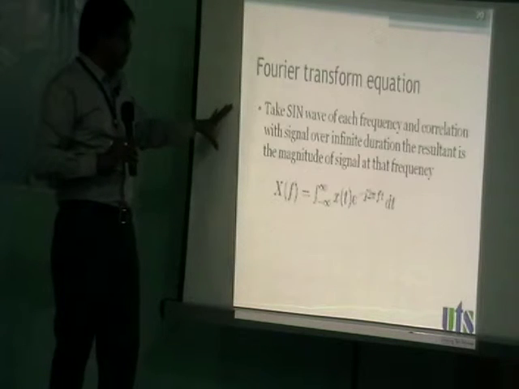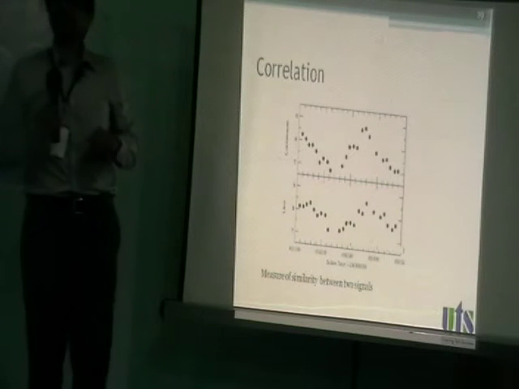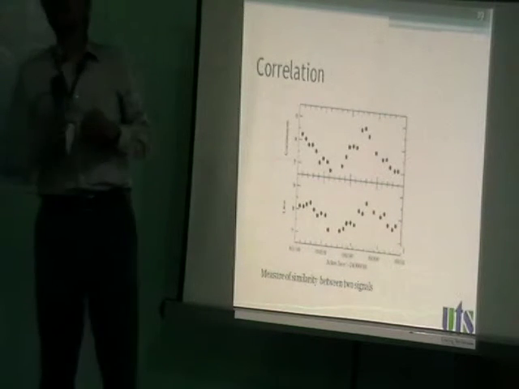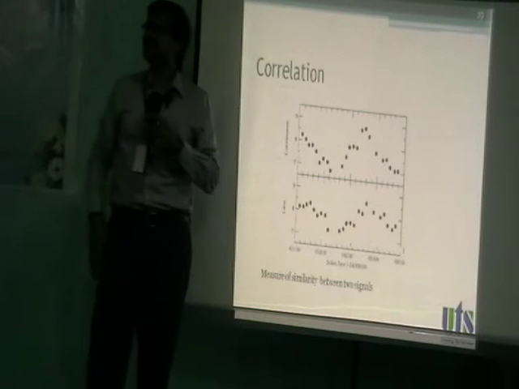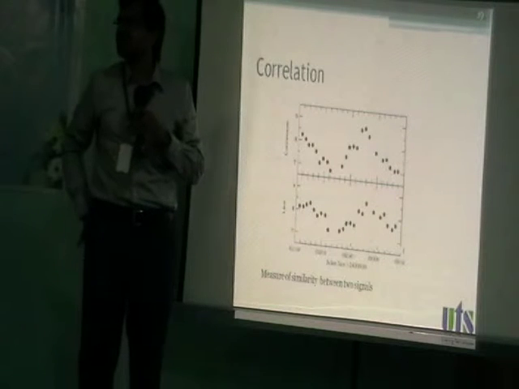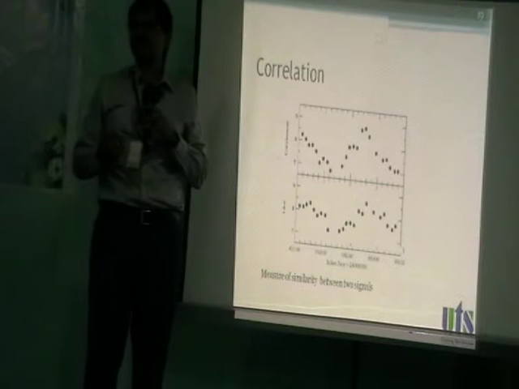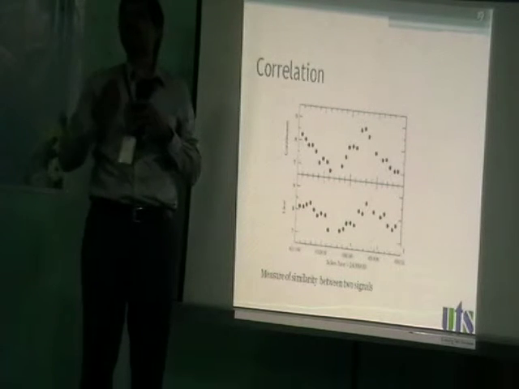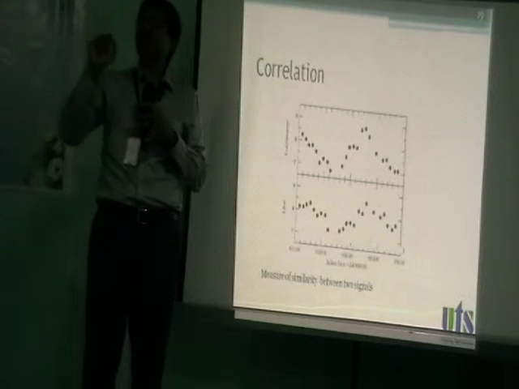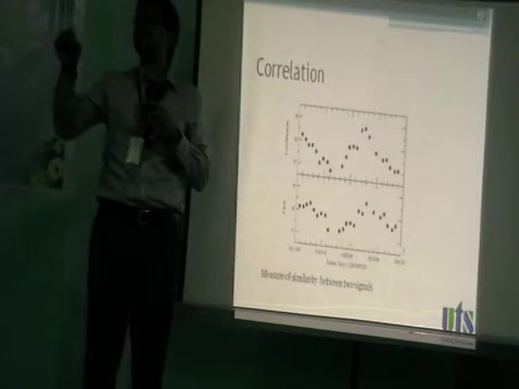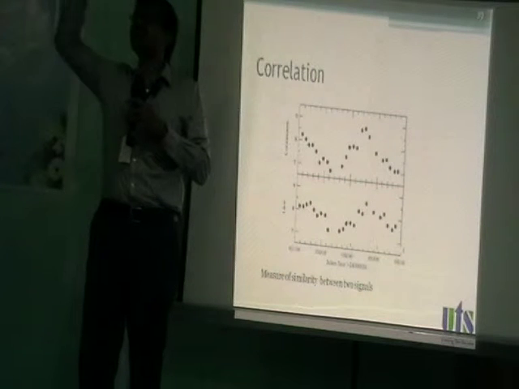Okay. Now go back to correlation. Maybe this is a point where I want to ask one more question. All of us write that Fourier transform equation, right? Continuous time Fourier transform, discrete Fourier transform equation. But can you explain it without looking at the mathematics? Without mathematics, how can you interpret a Fourier transform equation? So again I want to highlight, if we are missing the qualitative meaning, maybe tomorrow we won't be able to use it, or maybe we won't be able to find an alternative for it.